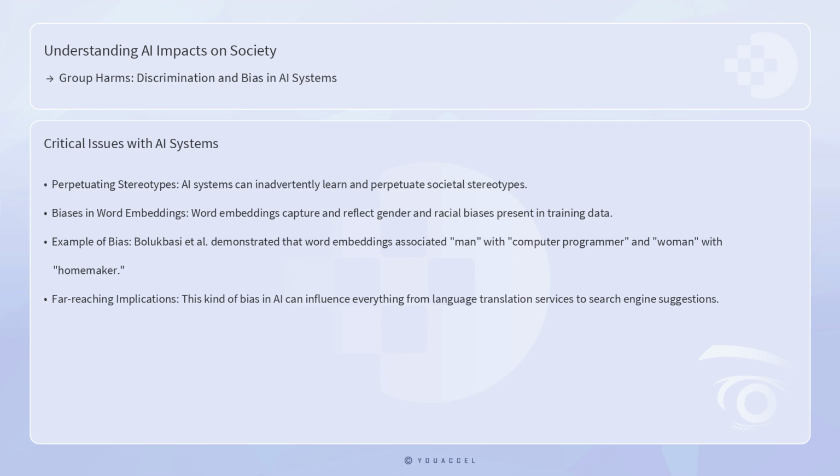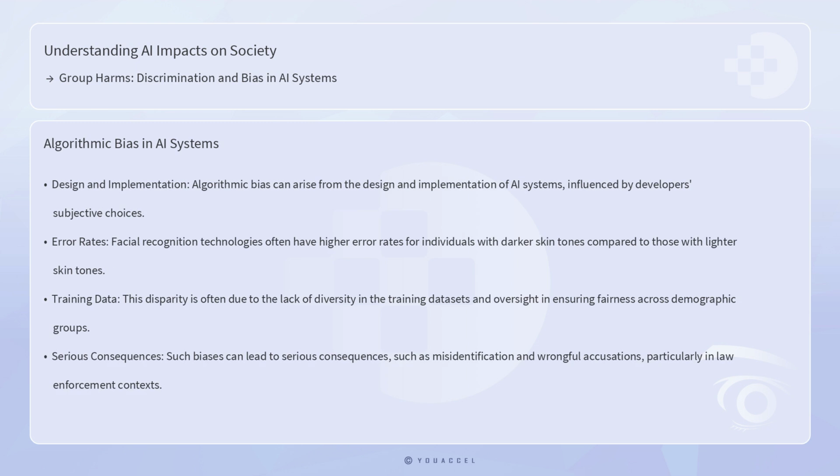Algorithmic bias can also arise from the design and implementation of AI systems. Developers' subjective choices, whether in selecting training data, defining objectives, or designing evaluation metrics, can introduce biases. For instance, facial recognition technologies have been found to have higher error rates for individuals with darker skin tones compared to those with lighter skin tones.